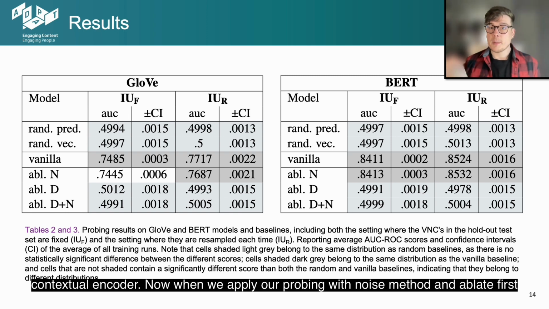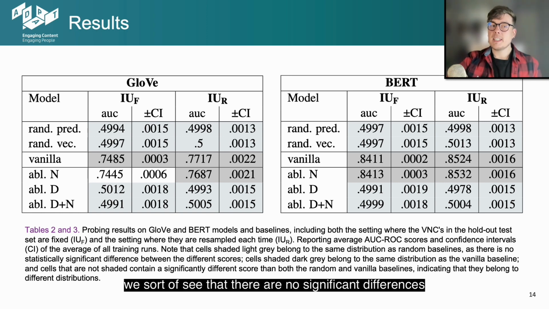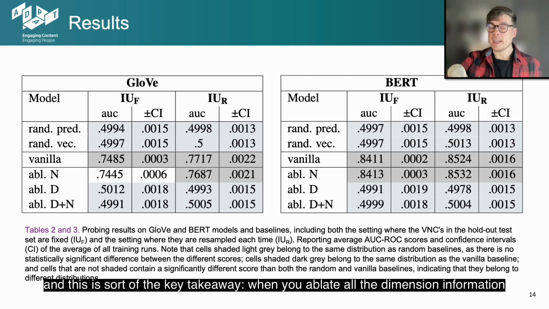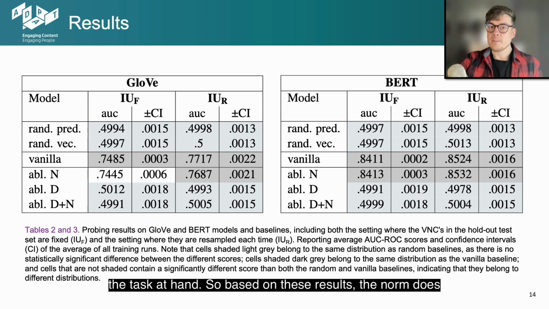Now, when we apply our probing with noise method and ablate first the norm information, then the dimension information, then both, we see that there are no significant differences, and this is the key takeaway. If you ablate all the dimension information and the only thing left is the norm, and you're already performing akin to random baselines, that means there's nothing in the norm that is relevant to the task at hand.